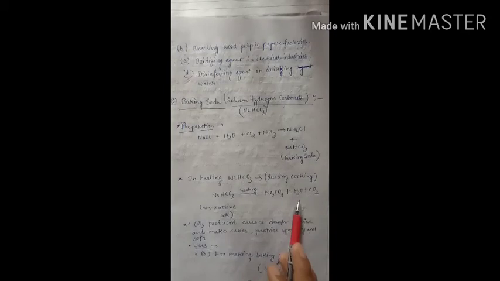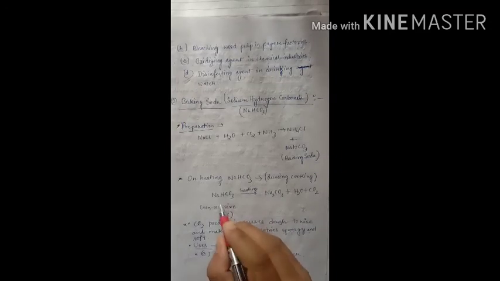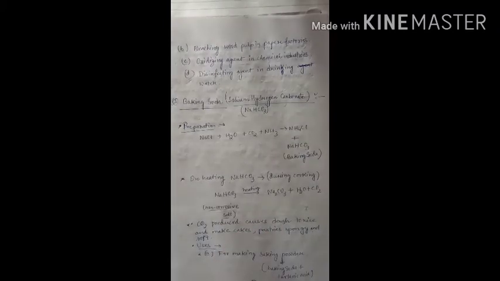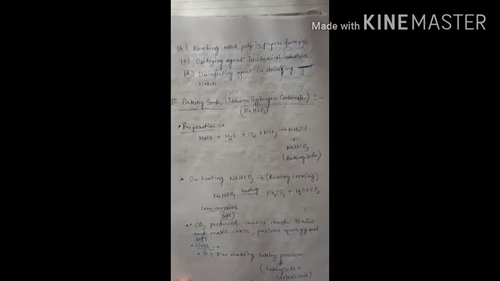So it is very important. And this is a carbonate. Normally carbonates are corrosive, but sodium hydrogen carbonate is a non-corrosive salt. Okay, so it is a very important term. Normally the carbon dioxide gas produced in the above reaction causes dough to rise and makes cakes and pastries spongy and soft.